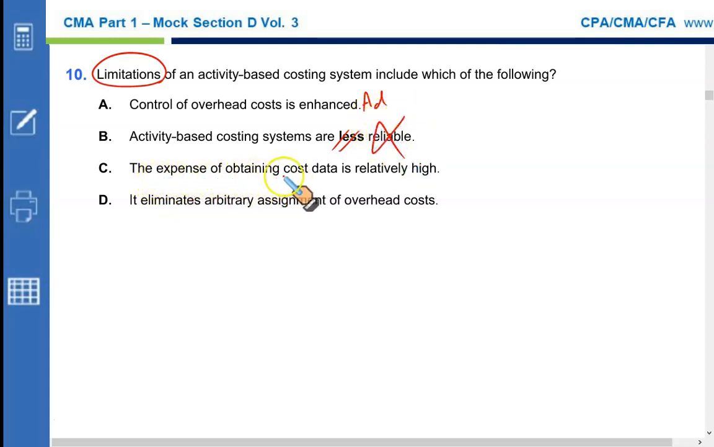The expense of obtaining cost data is relatively high. That's true. That's the limitation of activity-based costing. Setting up ABC is quite expensive. Even once it is set up, the maintenance of ABC system is quite costly. So this is the right option. What about D? It eliminates arbitrary assignment of overhead cost. That is true. It's an advantage. ABC helps you allocate cost more equitably, more fairly, rather than just going for an arbitrary allocation of cost, whatever you feel like. So that makes C the correct option.